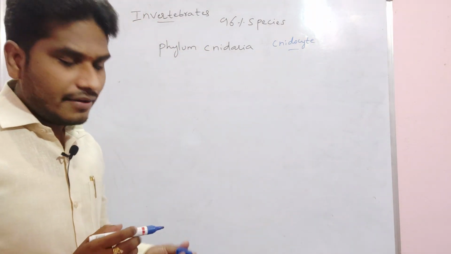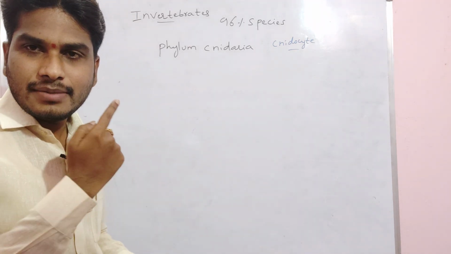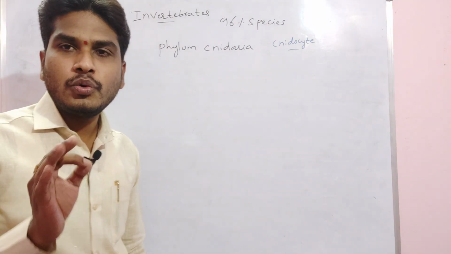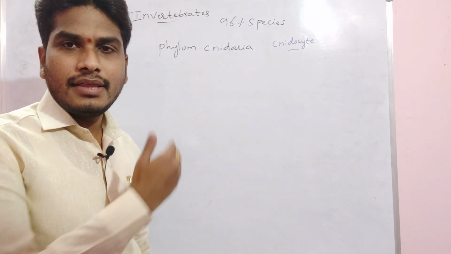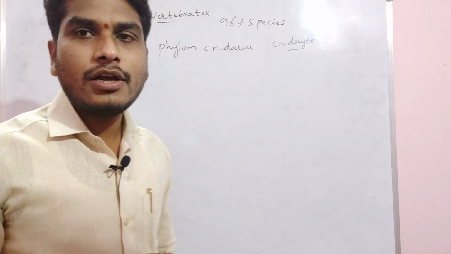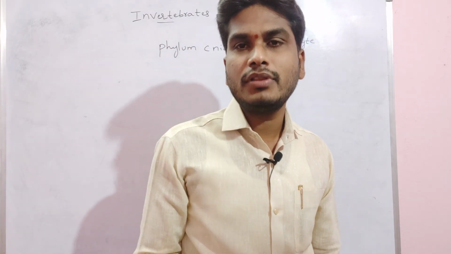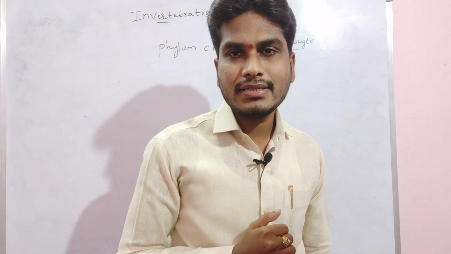Again, phylum Cnidaria consists of radial symmetry, and a tissue level of organization. Phylum Cnidaria organisms are diploblastic organisms. Diploblastic means they consist of both layers, ectoderm and endoderm. Hence we are calling them diploblastic organisms.